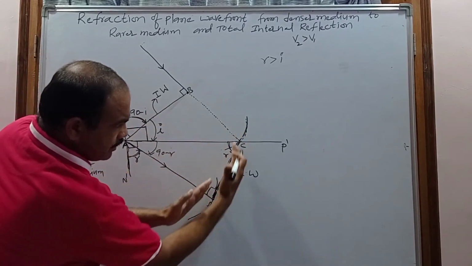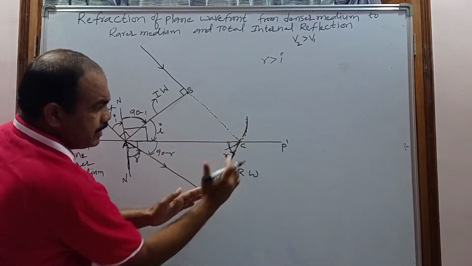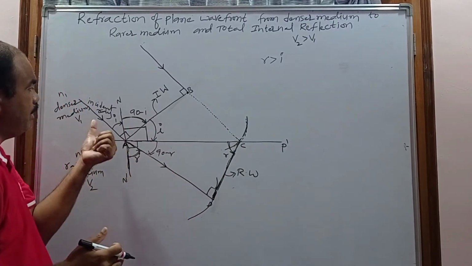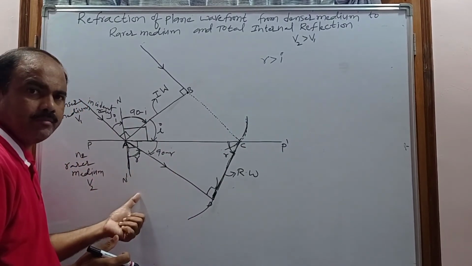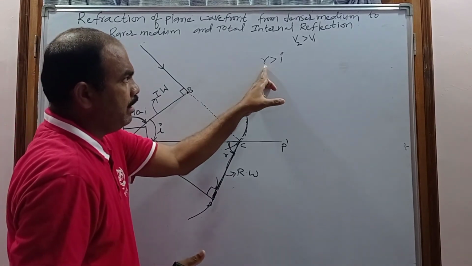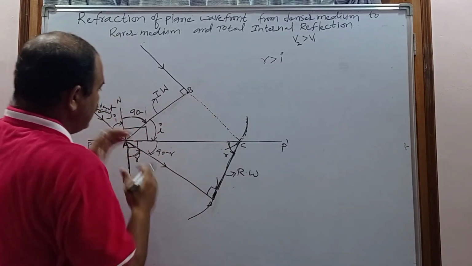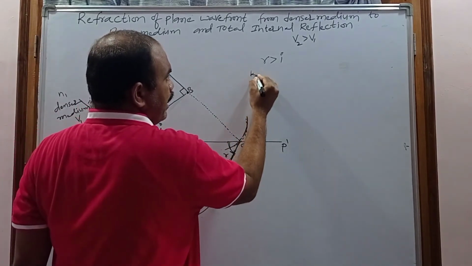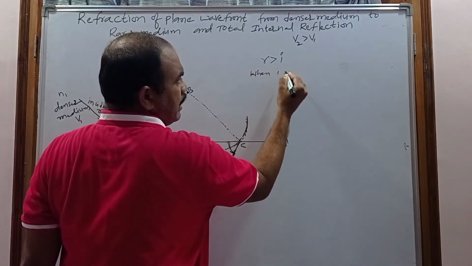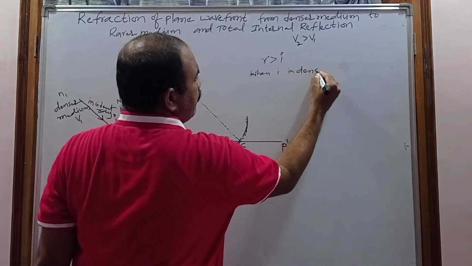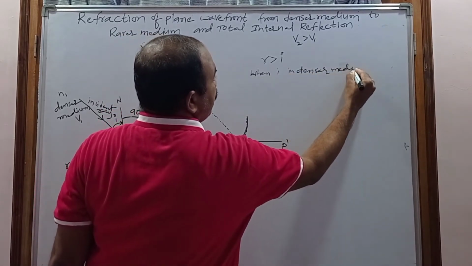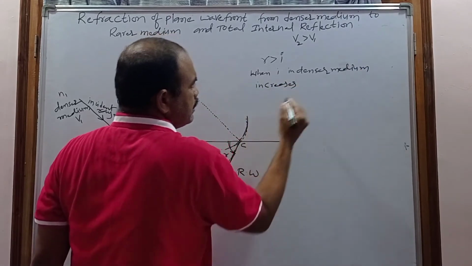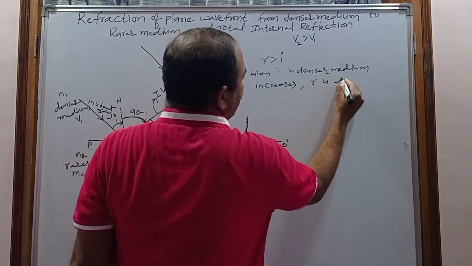And now this DC will touch the P dash. When light travels from the denser medium to the rarer medium, what is happening? r is greater than i. So when the angle of incidence i in the denser medium increases, then r also increases.